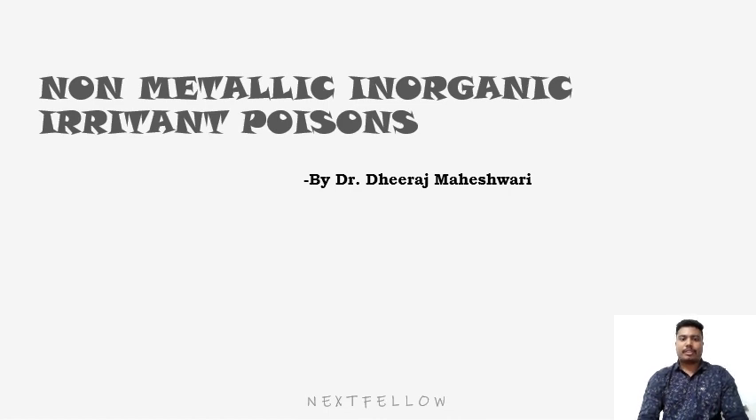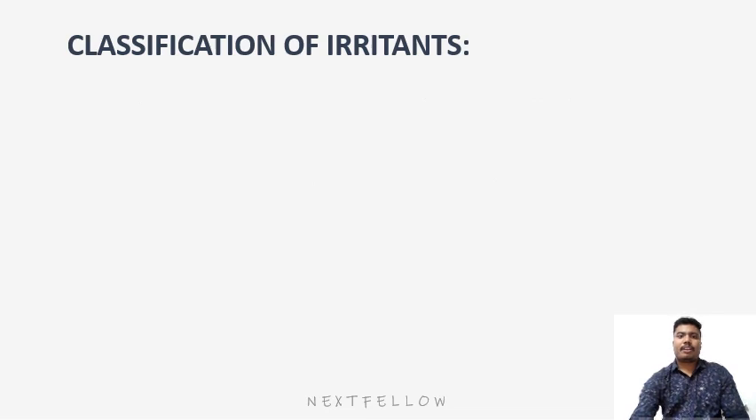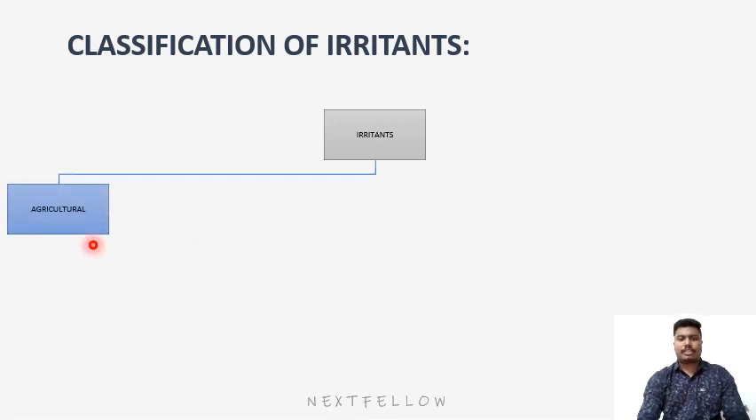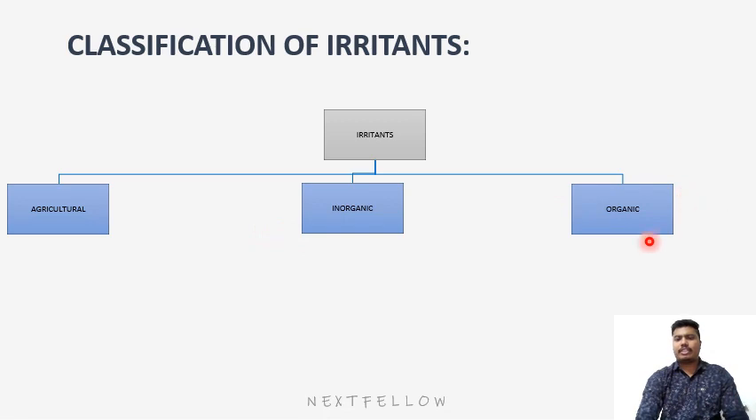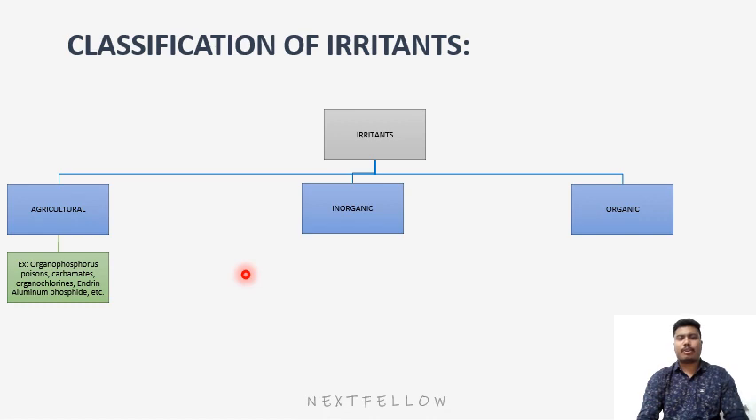Hello everyone. So today in this lecture we will discuss the non-metallic inorganic irritant poisons. First we have to discuss the classification of irritants. Irritants are divided into three classes: first is agricultural, second is inorganic, and third is organic. Examples of agricultural poisons are organophosphates, carbamates, and organochlorines.